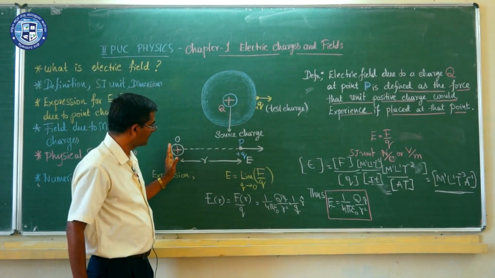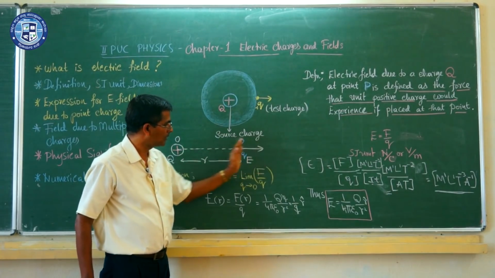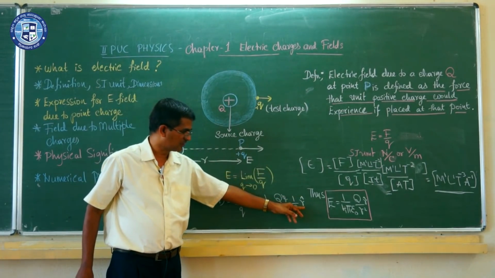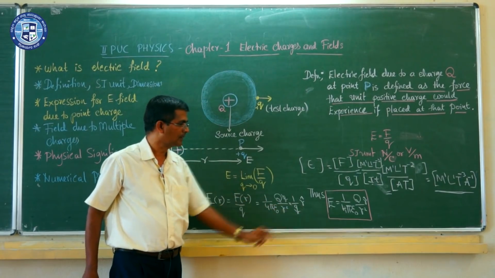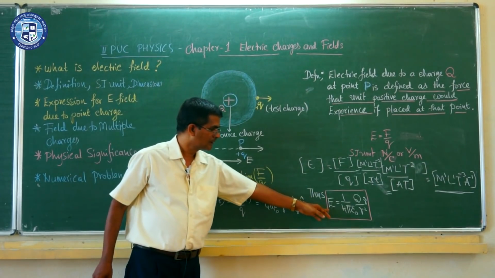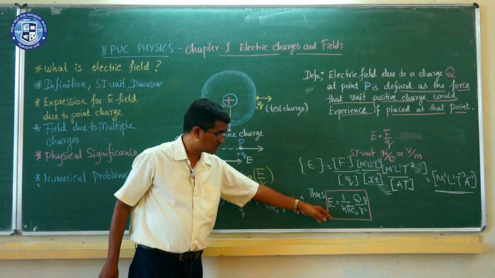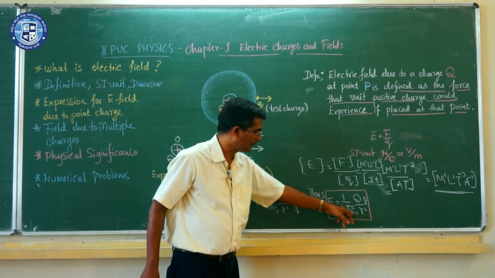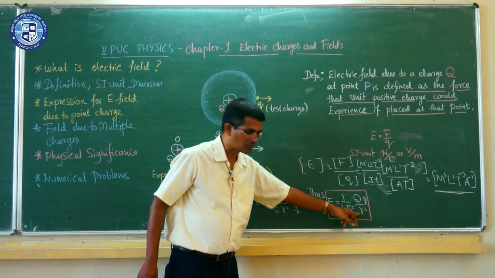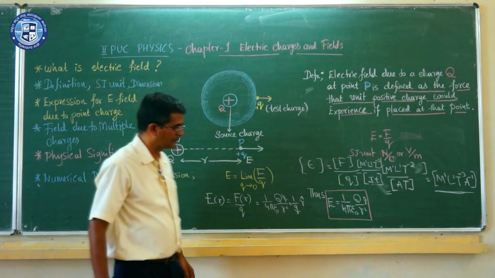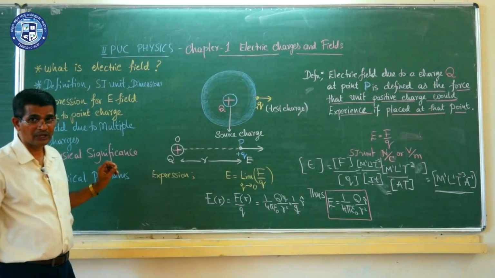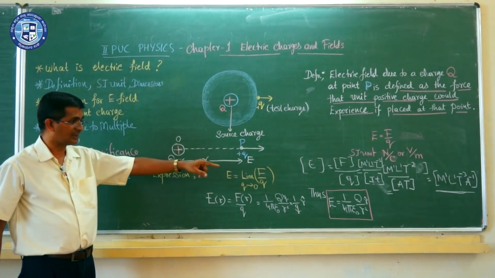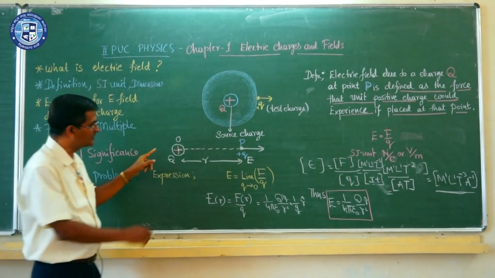As a result, it is directed along OP, or along the unit vector r cap, which I have written here. Simplified, this is the expression for the electric field due to a point charge: 1 by 4 pi epsilon naught, q divided by r square, into r cap. And let us see how we can obtain the direction.